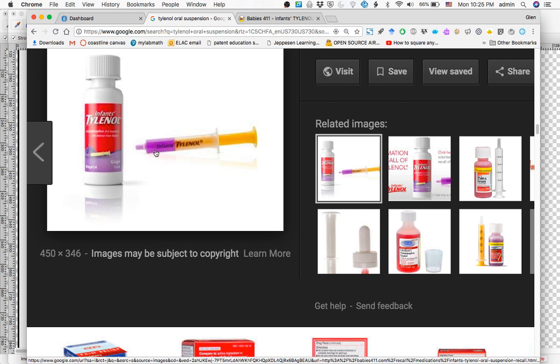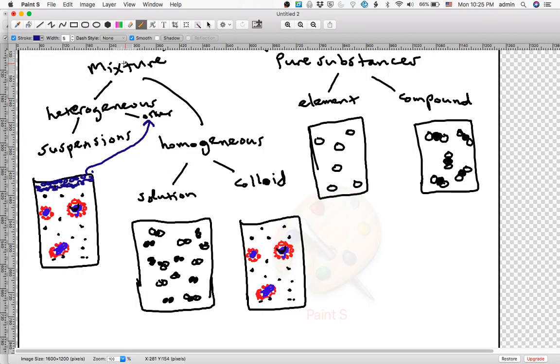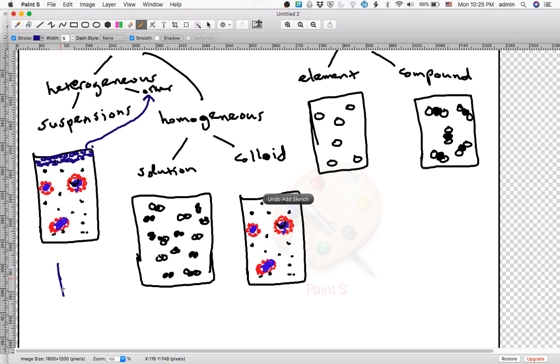If you pull out or pour out Tylenol for babies and you didn't shake the bottle, then you're either going to have too much solid, you're going to overdose the kid, or you're going to have too little solid, and you're just going to give the kid this sugary purple syrup without the Tylenol. So that's what a suspension is. A suspension is a heterogeneous mixture which is made of particles that are so large that if you leave the container alone, those particles will settle out.